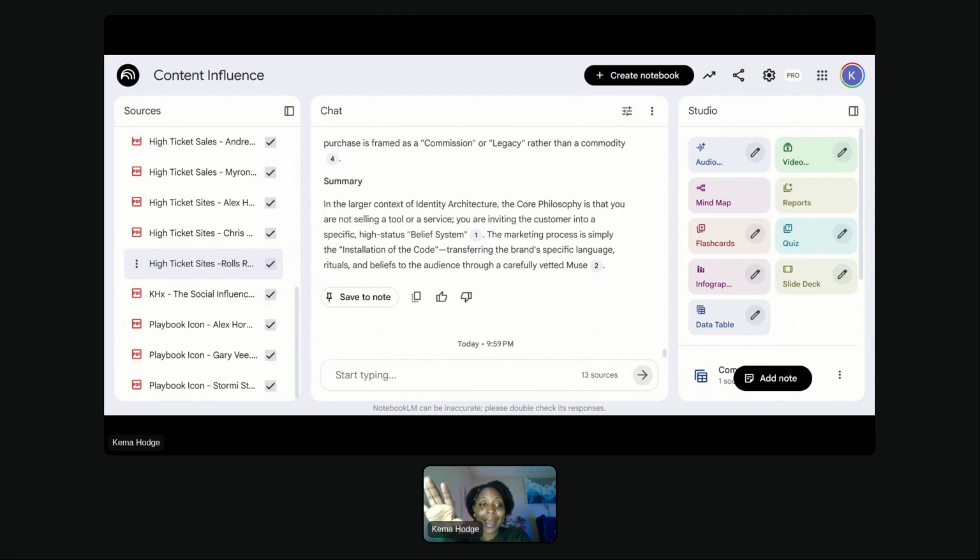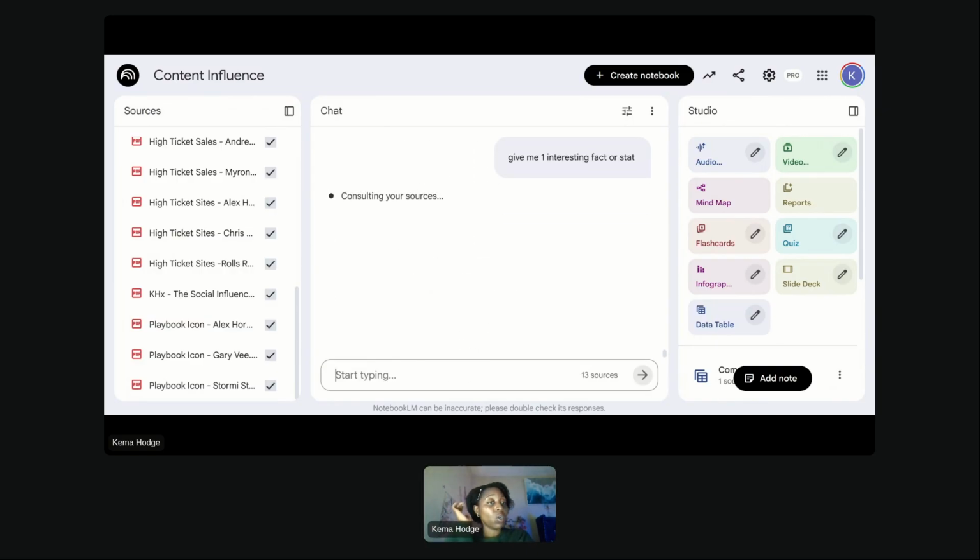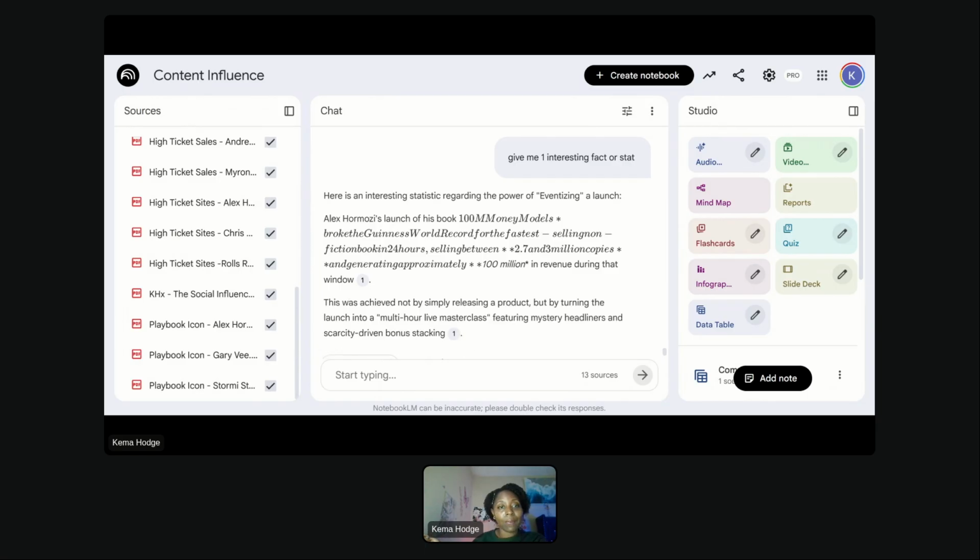From here, I can ask, and that's what I meant by querying. So if I said, give me one interesting fact or stat, it's going to consult, as it said, my sources. So anything I only uploaded into this document. So it's not asking the web, it's not asking all of Facebook and the followers that we have. It's specifically asking whatever I uploaded.